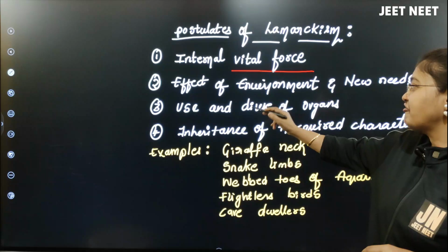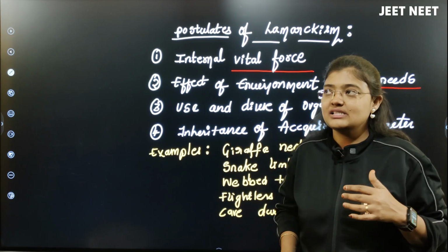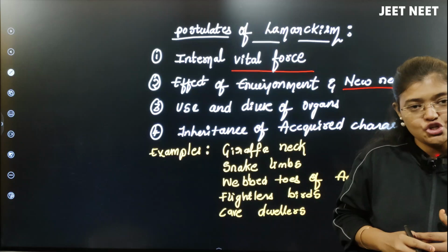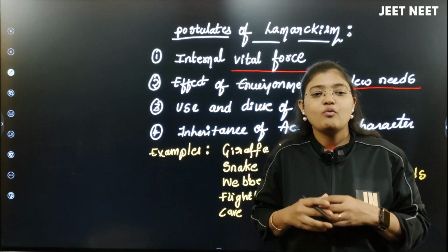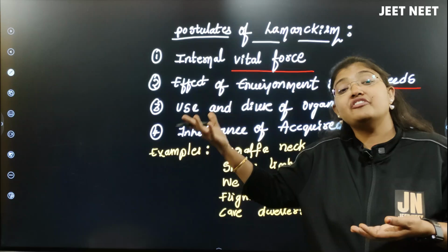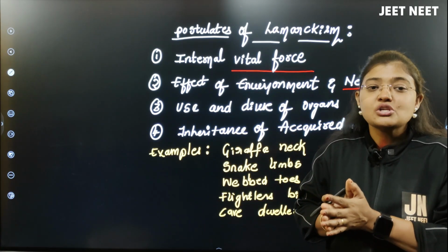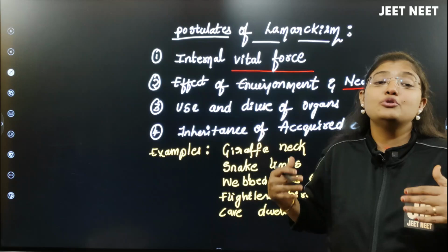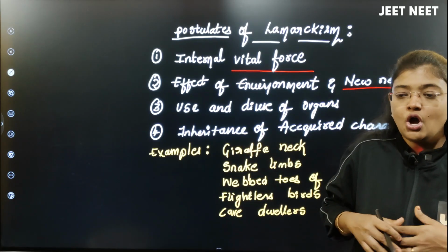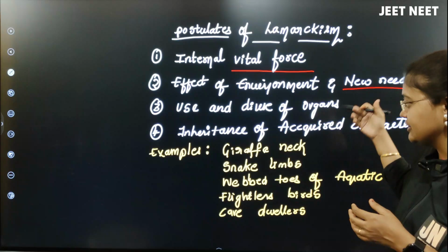Second thing, effect of environment and the new needs. When the environment changes, according to the environment there will be some new needs for the organism living in that environment. So these new needs make them develop a new character or a new part in their body, is what this point tells.